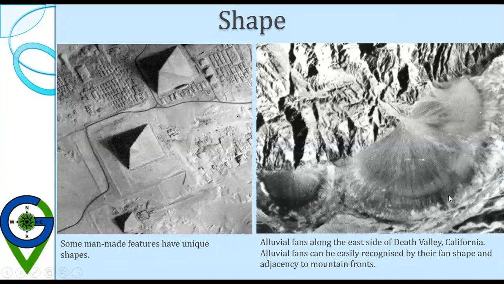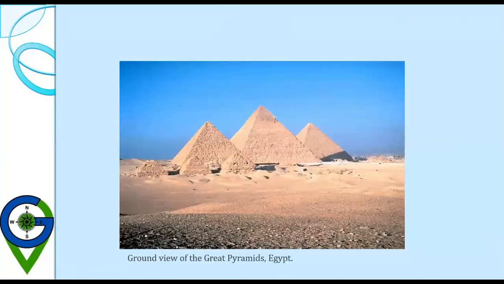And this is the alluvial fans along the east side of Death Valley, California. Alluvial fans can be easily recognized by their fan shape and adjacency to mountain fronts. This is the ground view of the pyramids of Egypt.